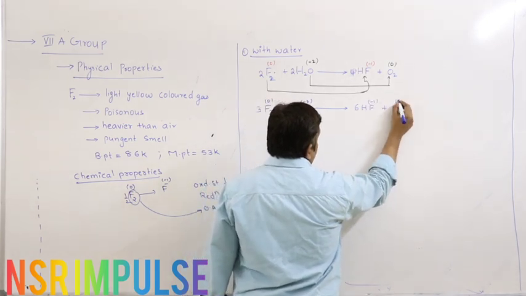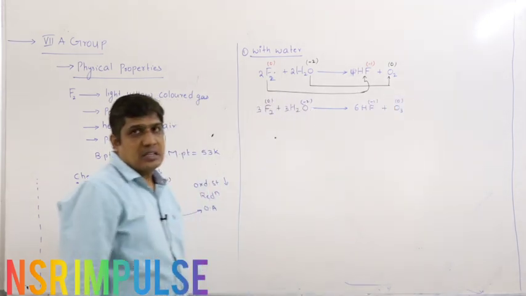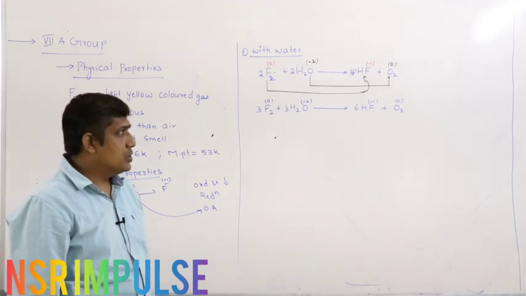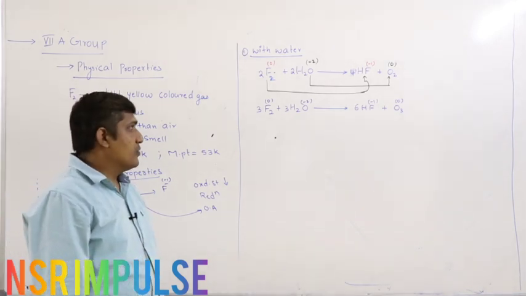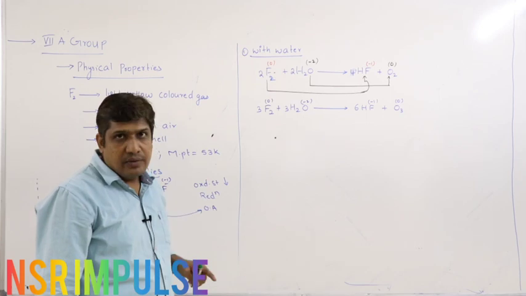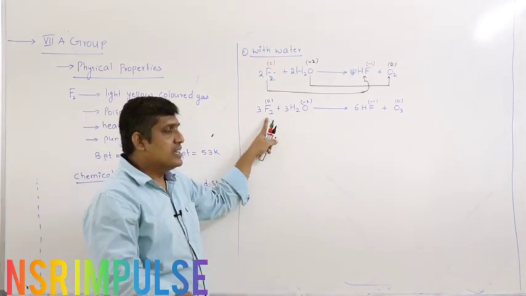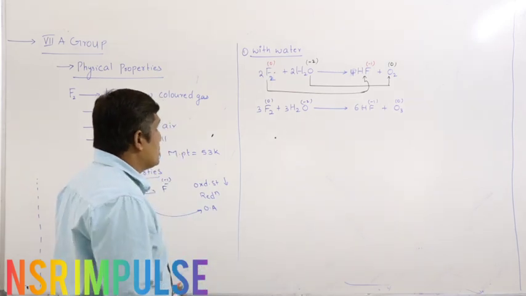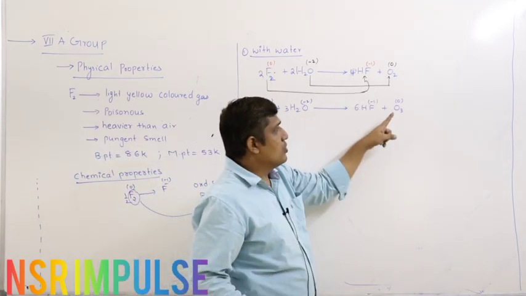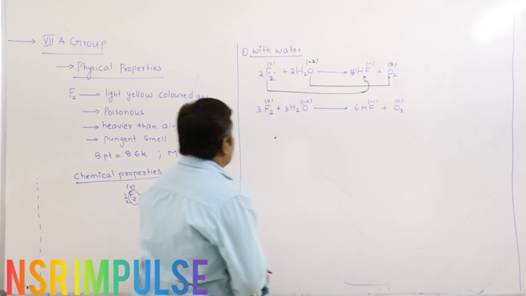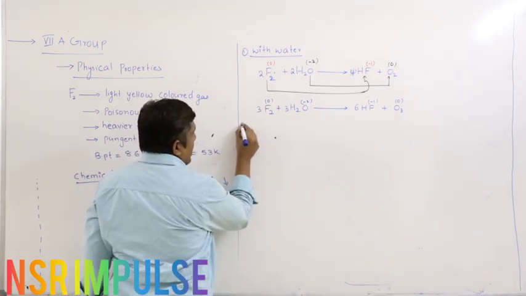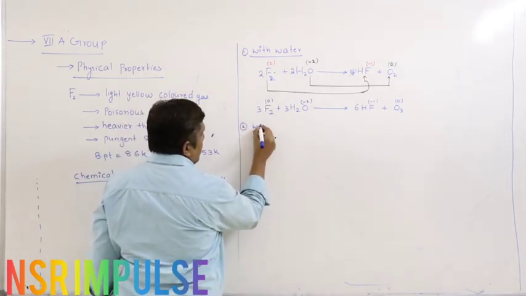So, oxygen oxidation state changes from -2 to 0, oxygen is oxidized, fluorine changes from 0 to -1, therefore fluorine undergoes reduction, fluorine acts as oxidizing agent, right. So, you may get oxygen or you may get ozone depending upon the concentration.